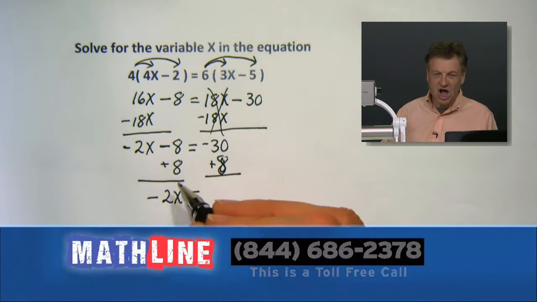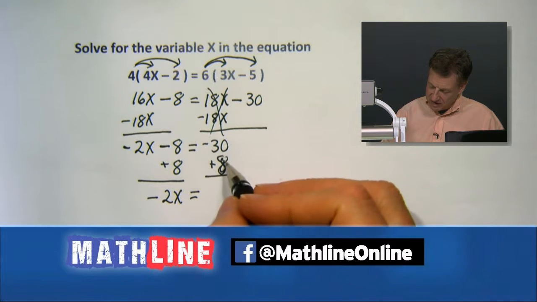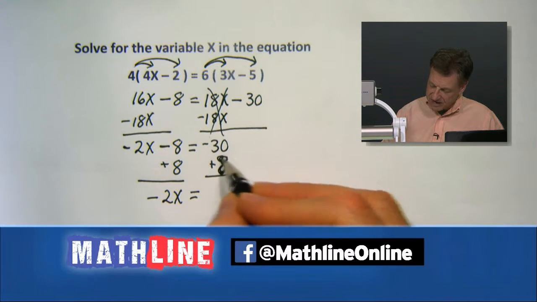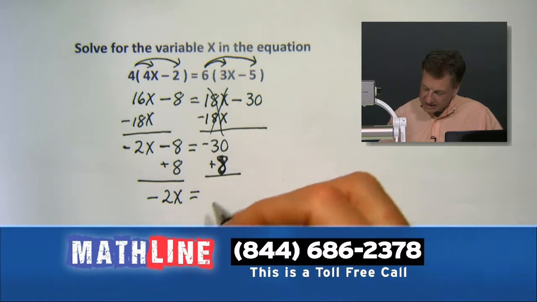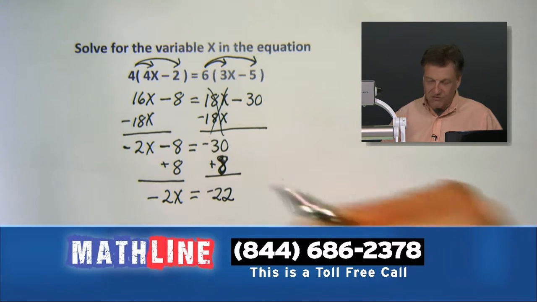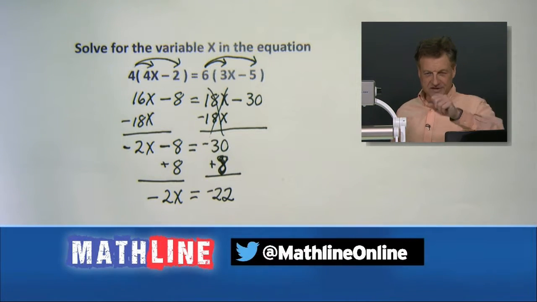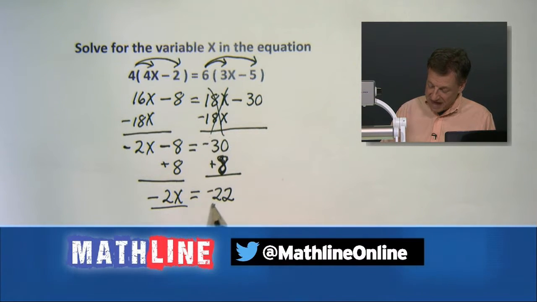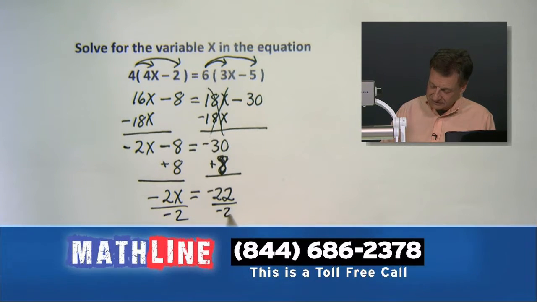All right, the 8s are gone, like we said they would be. Over here, I've got negative 30 and 8. It looks like a negative 22 going for us there. I like the look of this answer. Comes out even for one thing, that's for sure. So let's divide by negative 2 now. And we get x equals 11.